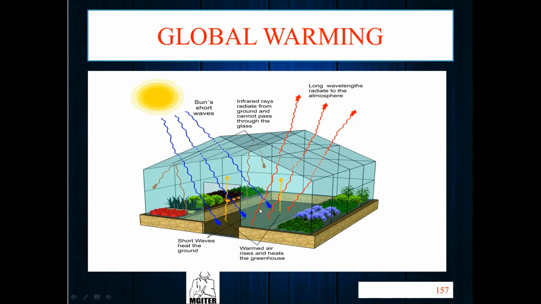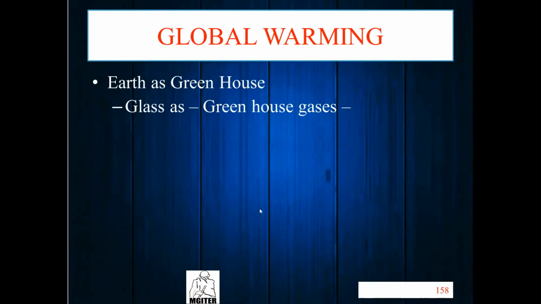But on the Earth, we don't have a glass, right? So greenhouse gases behave as a glass.